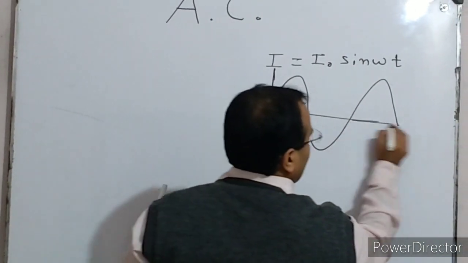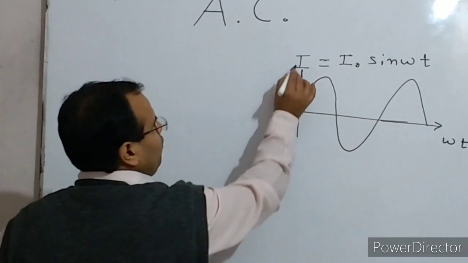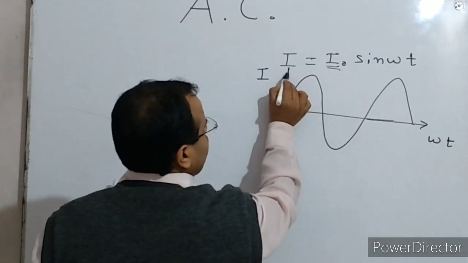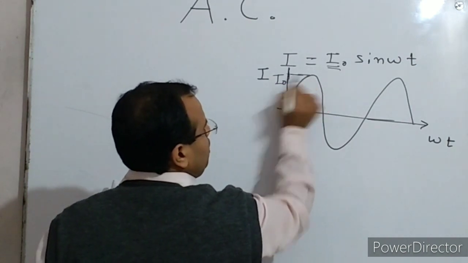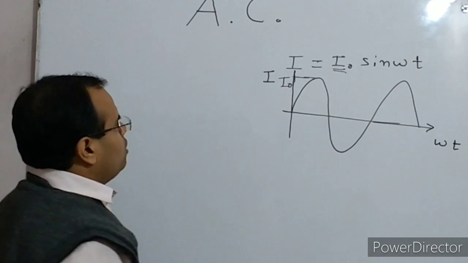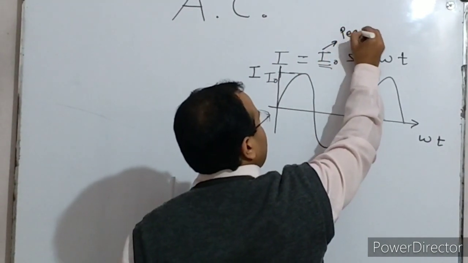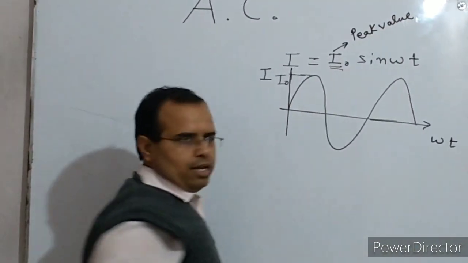Here on the x-axis we have omega t, and on the y-axis we have current I. This I naught is the peak value. So this peak value is somewhere here. This is I naught. I naught is called the peak value, or maximum value, of alternating current.